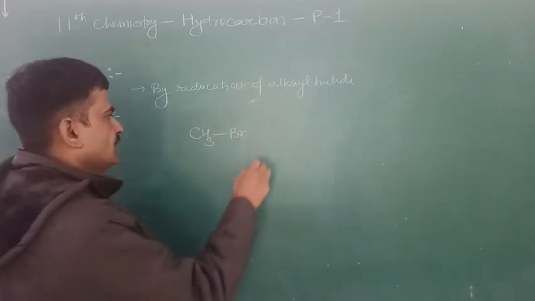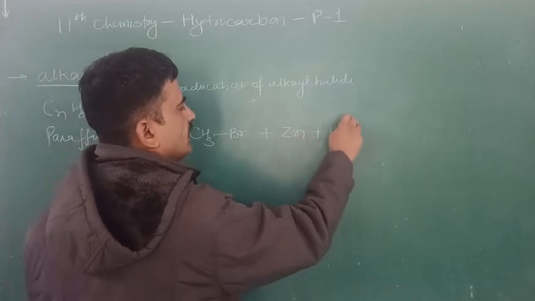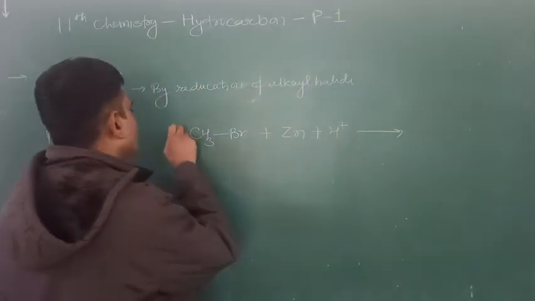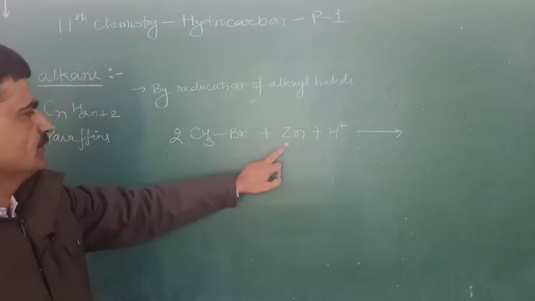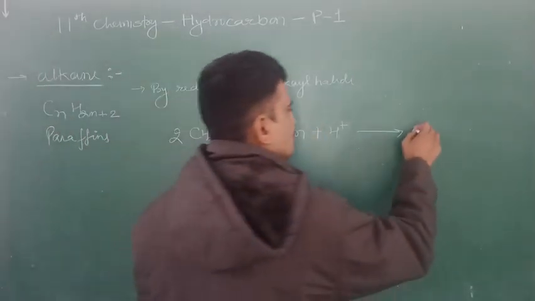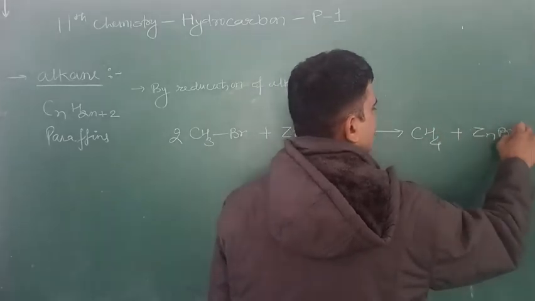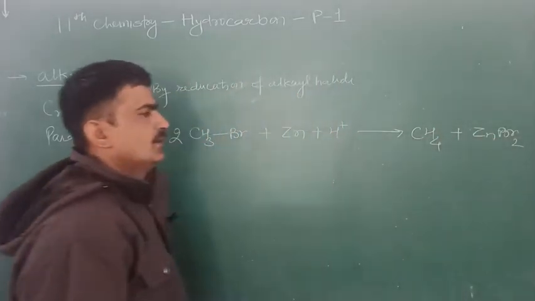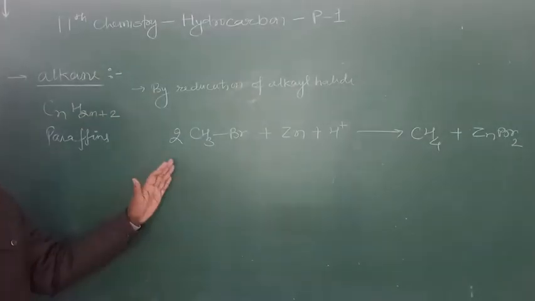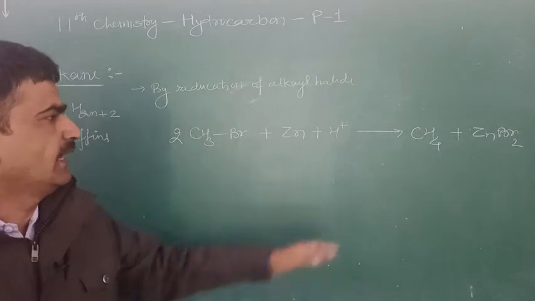Now it is treated with zinc in presence of an acid. It forms zinc bromide, and methane gas is produced. By this reduction of alkyl halide we are able to produce the alkane.